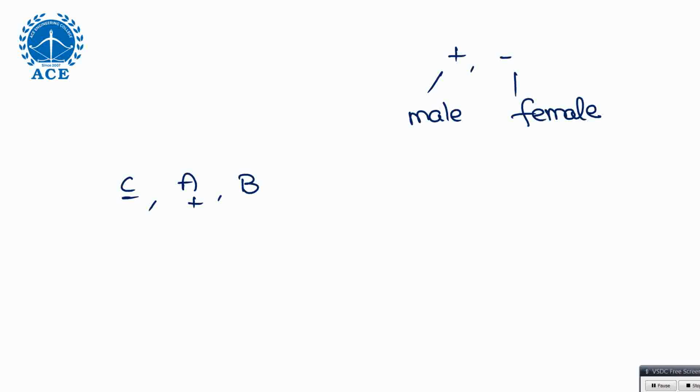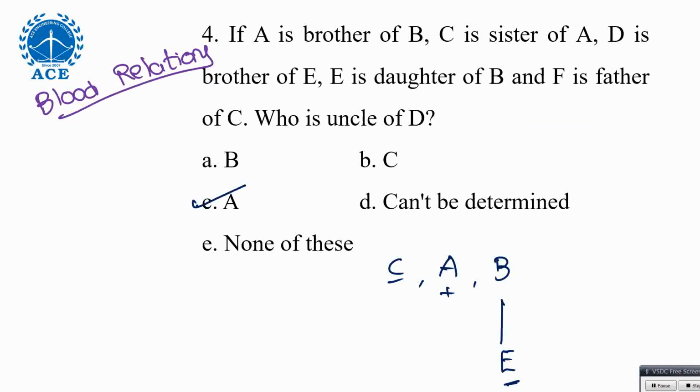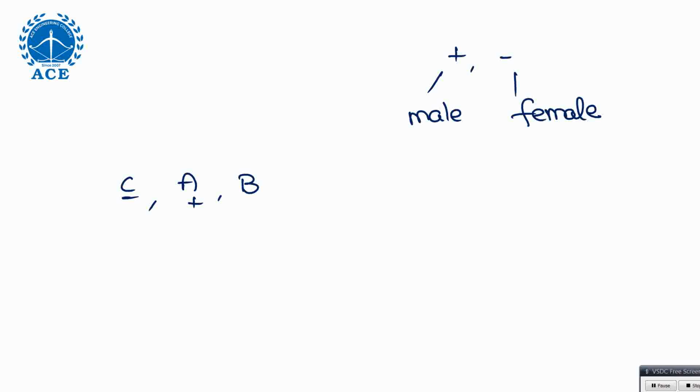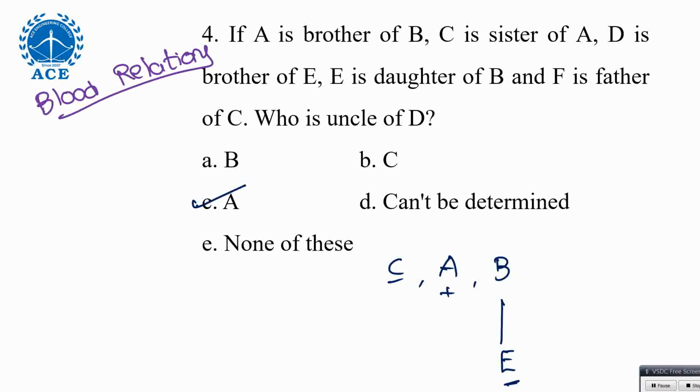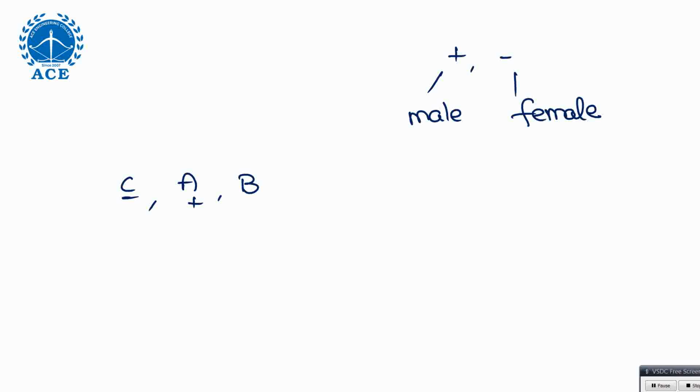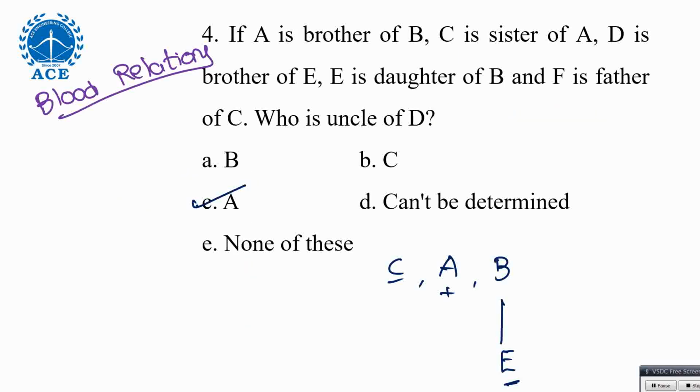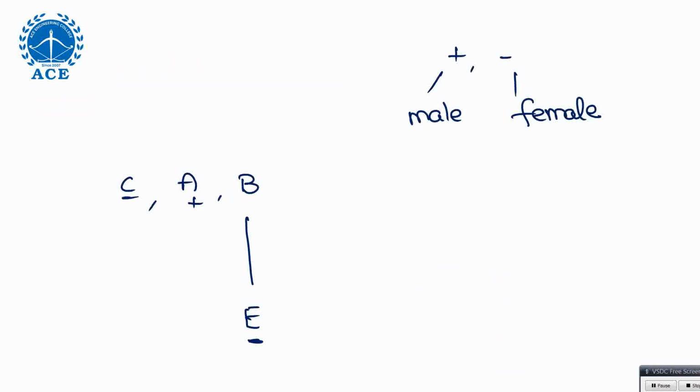Next, D is brother of E. But D and E I don't have right now. I have C, A, B. D and E, hold on. What is the other statement we have? E is daughter of B. Daughter means below generation or above generation? Below generation for B. So E is daughter, E is female generation. We skipped one statement before. What is that? D is brother of E. So D is brother of E. Right? So what else is left?